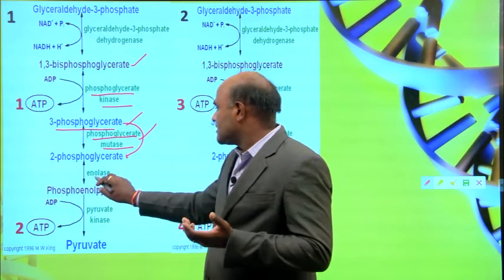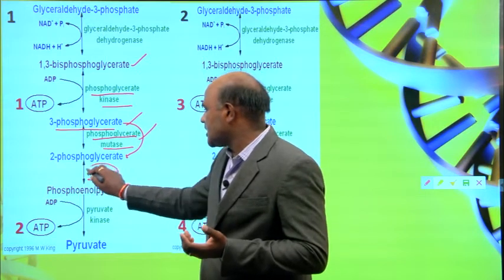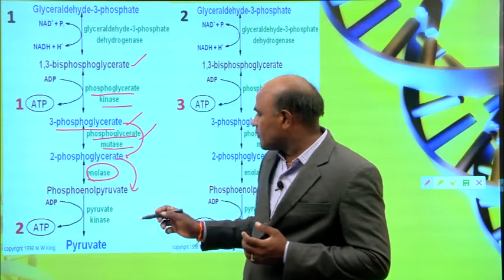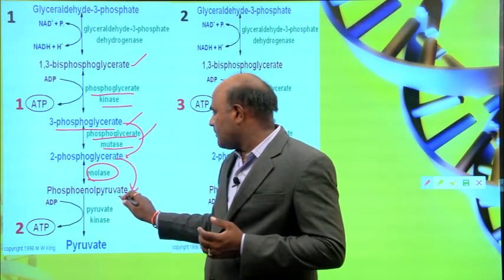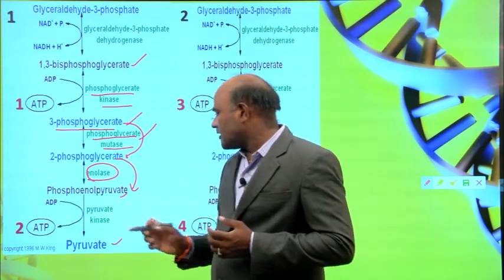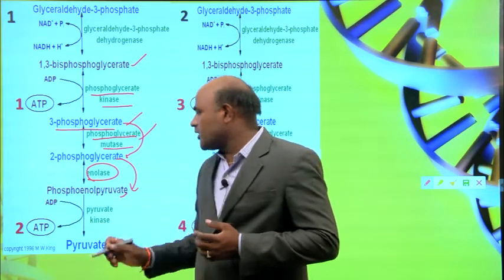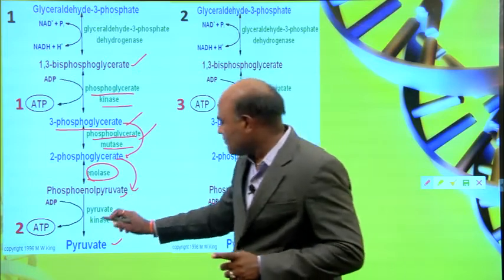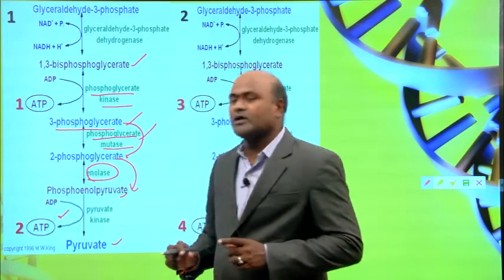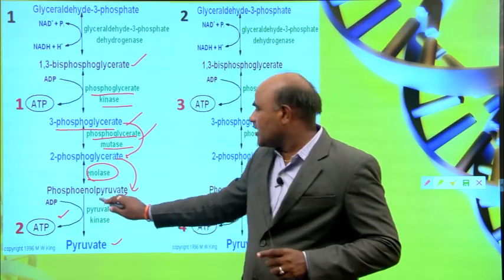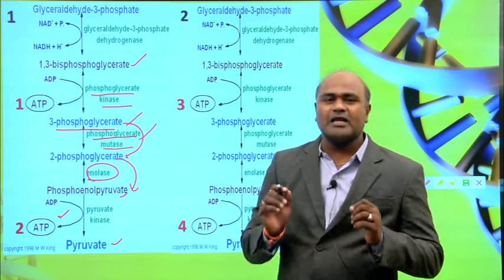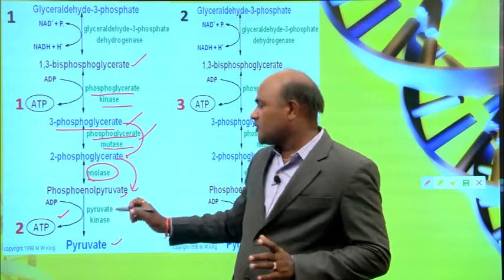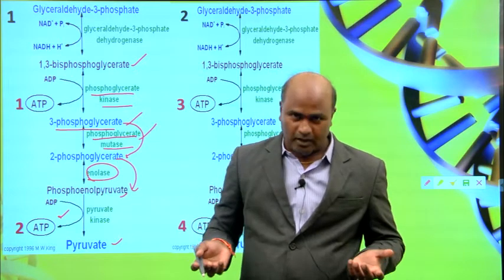Phosphoenol pyruvate. This is enolase, the enzyme involved here. So phosphoenol pyruvate is converted into pyruvate. Here phosphoenol pyruvate reacts with ADP, adenosine diphosphate, and is converted into ATP. So in this process pyruvate kinase plays a major role, that is the enzyme involved here. Again phosphoenol pyruvate is converted into pyruvate.